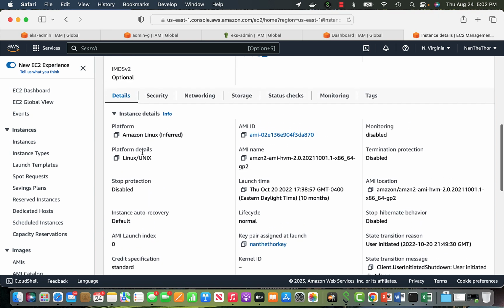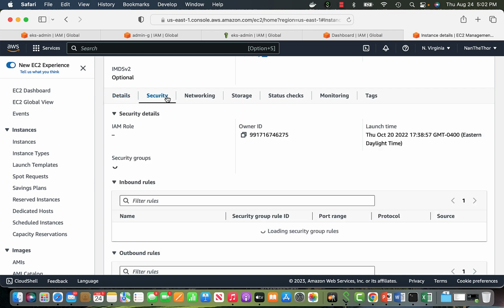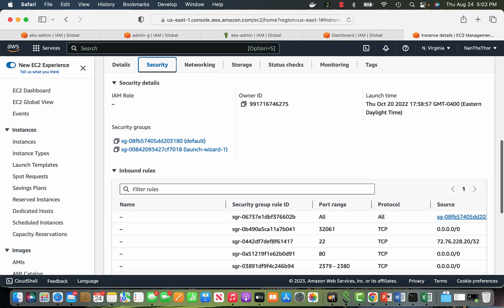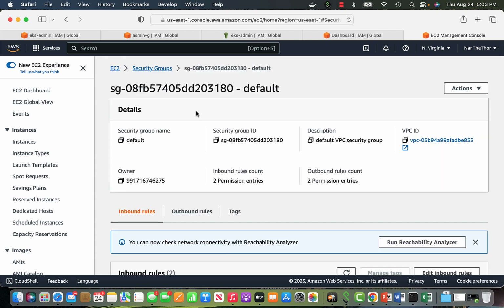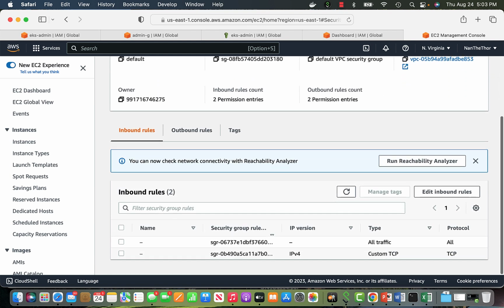These are general details. Each instance has an AMI, which is the Amazon Machine Image. It's a Linux based instance, so I'm using this AMI. In addition to that, it uses a key pair to log in, so I'm using my own key pair, because if I want to SSH to it and do some work, I need that. In security, as I was saying, these are some of the security groups. There's a default security group that came when I created the instance, and this has inbound rules and outbound rules. Right now I have not allowed any inbound.